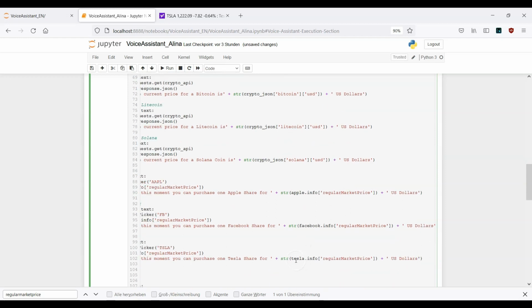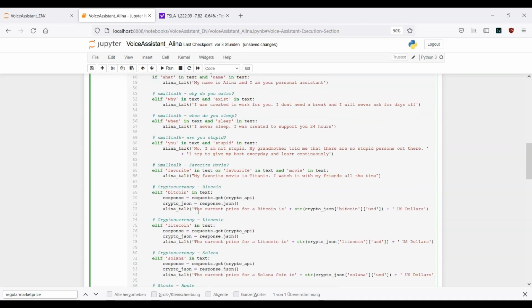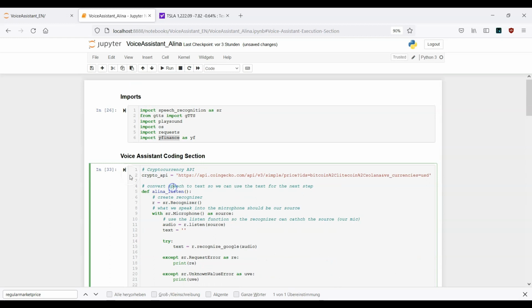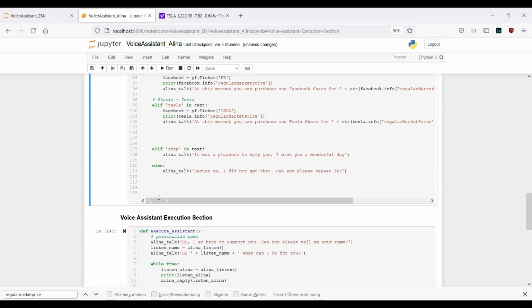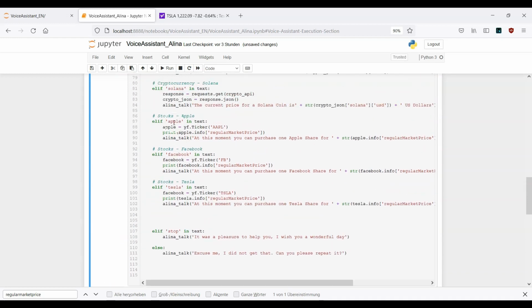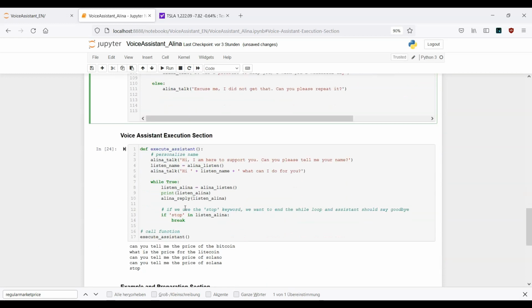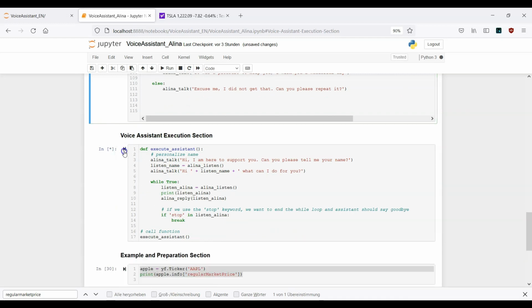Let's see if this works actually. I guess this was the mistake or the error here. So let me run it. Scroll down. Okay, so now we don't have an error message anymore. And now we need to make use of these 3 keywords here. Okay, so cross the fingers and let's go.